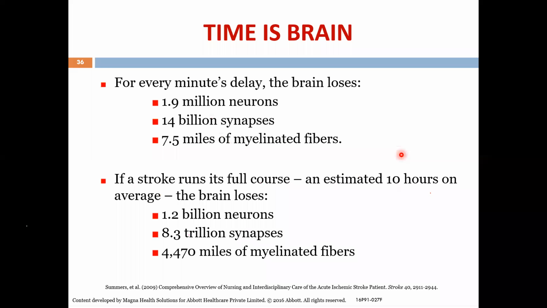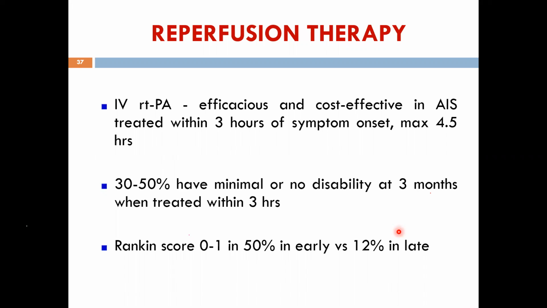Okay, why do we stress on this time? Time is brain, time is brain. Because as you can see, every minute's delay will cause the loss of 1.9 million neurons and 14 billion synapses. Synapses are very important for transmission of impulses, and 7.5 miles of myelinated fibers. Suppose the patient comes 10 hours later, you can't do anything. Of course, now it's becoming a little different. Patient has already lost 8.3 trillion synapses. So, you know, the deficit is going to be quite severe. Next slide, please.